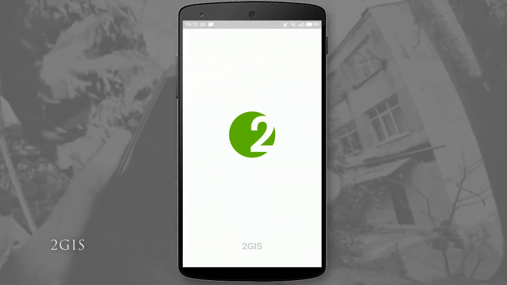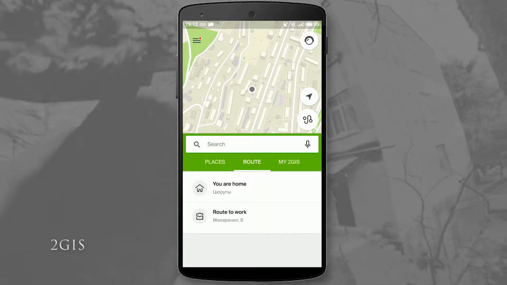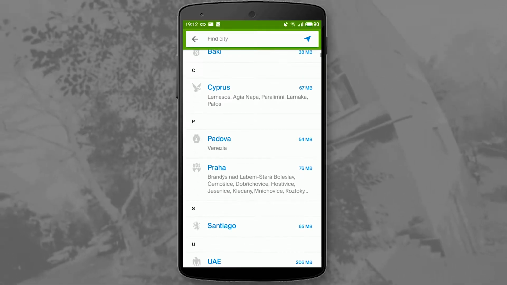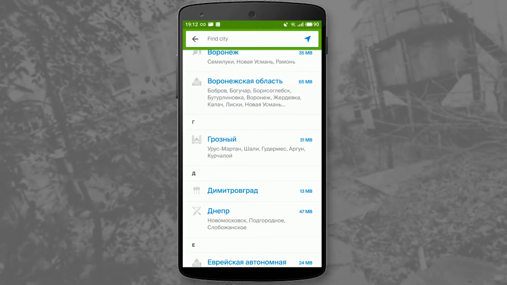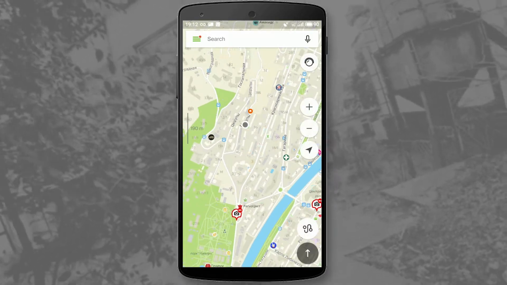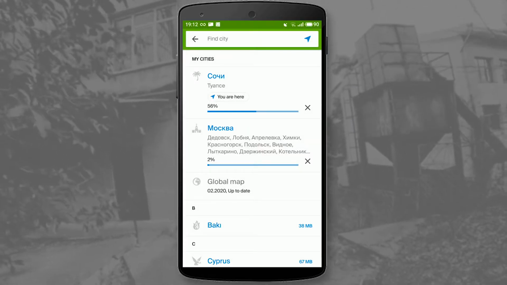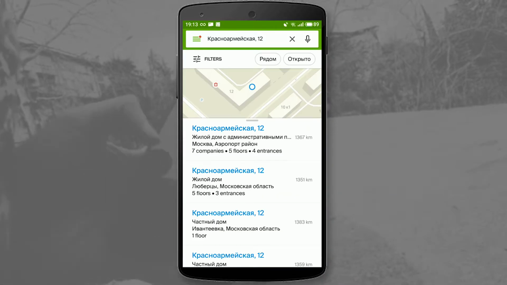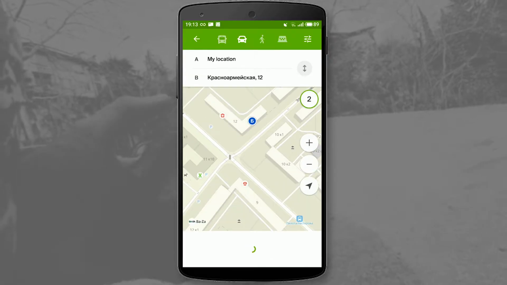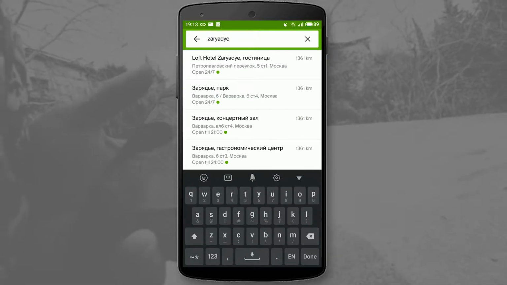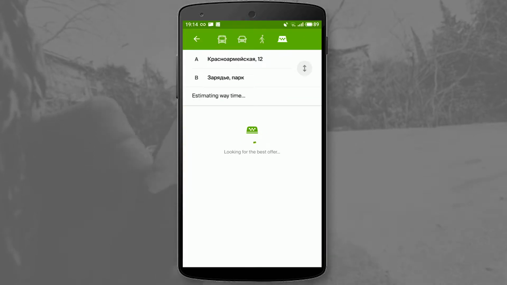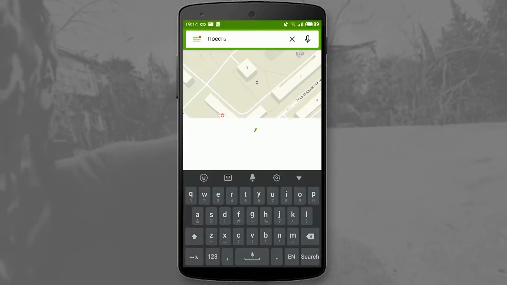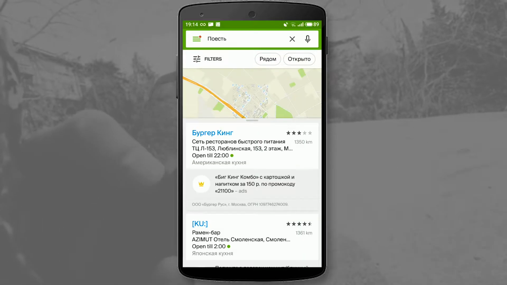The next useful application is GIS. It's a navigation application and bulletin board at the same time. First, you must download a map for the city where you're currently located. In this application you can get direction using any transport. It even shows the cost of a taxi for each route, but I use another app to call a taxi. The main advantage of this application is that it makes you, in fact, a resident of any city.